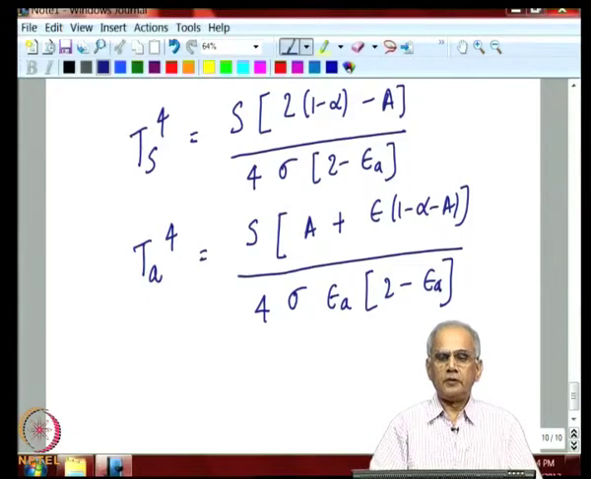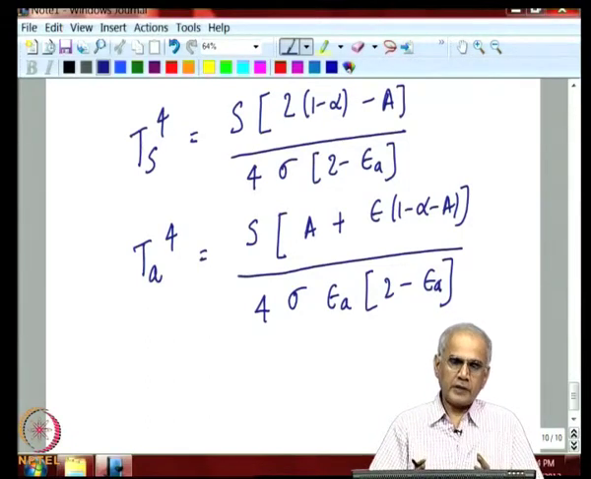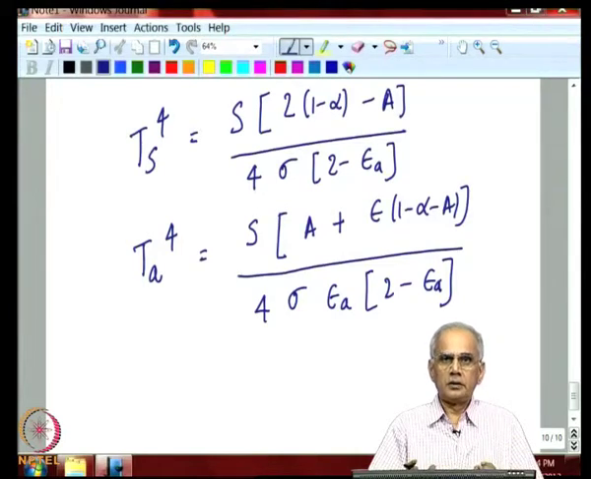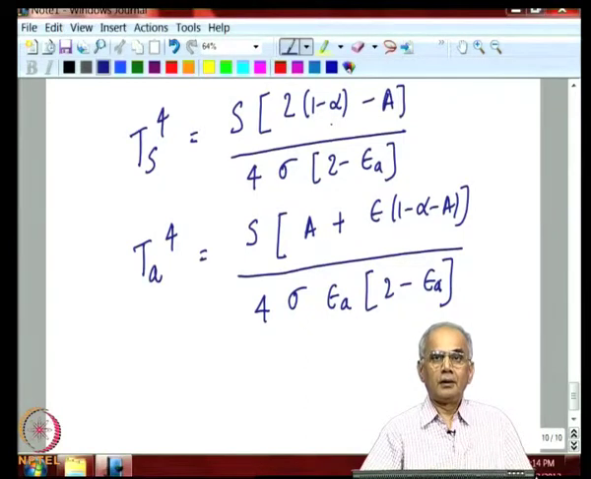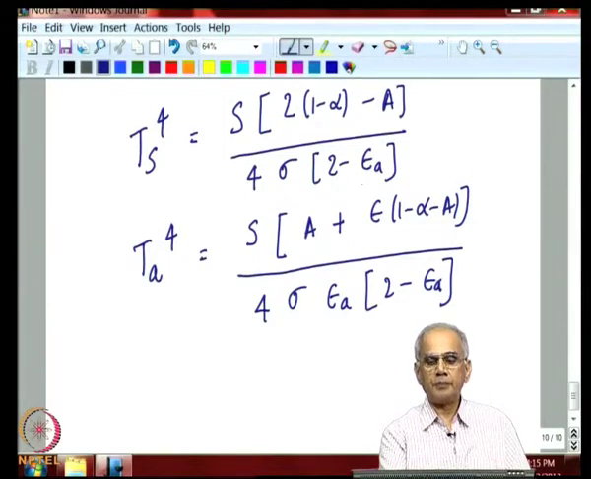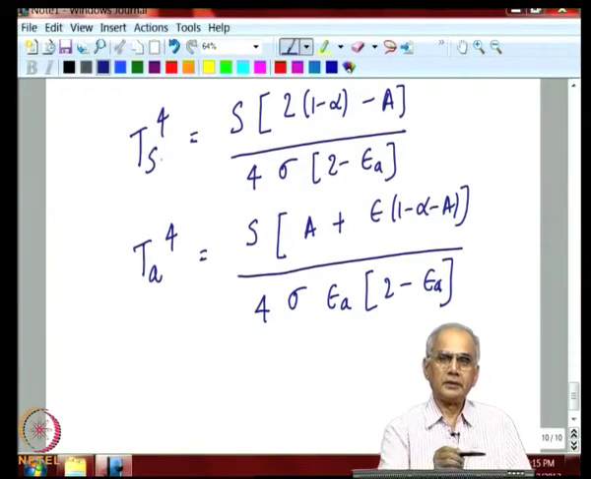So, there is a useful result here which clearly shows the factors which control the surface temperature of the earth and of the atmosphere. Of course, it depends on the incoming radiation as before, depends on how much is reflected by the earth atmosphere system, what is absorbed by the atmosphere. You can see here, as more and more radiation is absorbed by the earth's atmosphere, the surface temperature of the earth will go down. And as the emissivity of the atmosphere goes up, this quantity will go down, the temperature will increase.